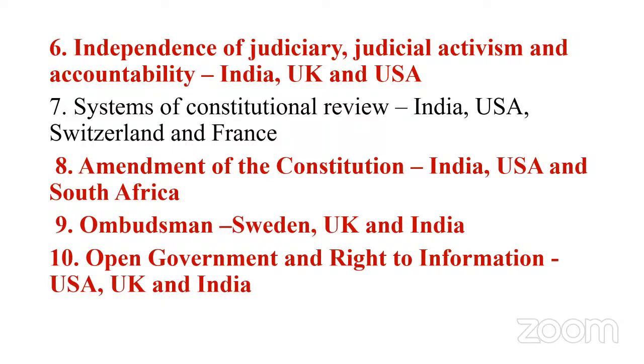Okay, so study how we have an integrated and independent judiciary, how it works in UK and USA, and constitutional review in India, US, Switzerland, and France, and then amendment of the constitution. In India, we have a mix of flexible and rigid amendment, where we have simple amendment, two-thirds amendment, and two-thirds plus half of the states' amendment. Likewise, you have USA and South Africa. In the USA, it's very strict and amendments are very difficult to come up, so you have to see how amendments are made in the USA. And next, you have South Africa.